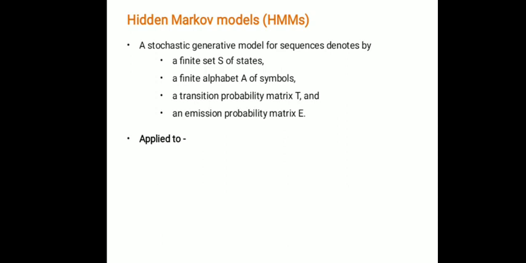HMM is a stochastic generative model for sequences denoted by a finite set S of states, a finite alphabet A of symbols, a transition probability matrix T, and an emission probability matrix E. The system moves from state to state according to T while emitting symbols according to E. In an nth order HMM, the matrices T and E depend on all n previous states.